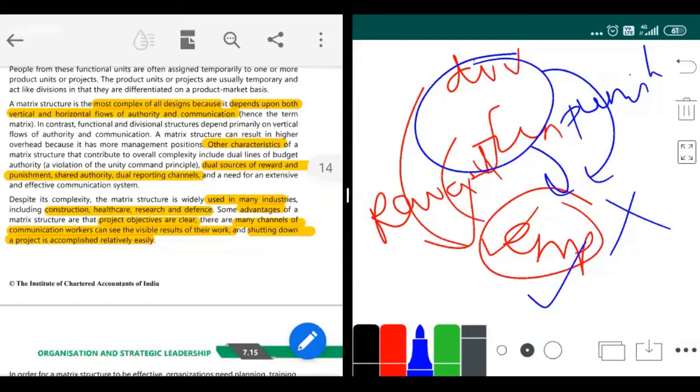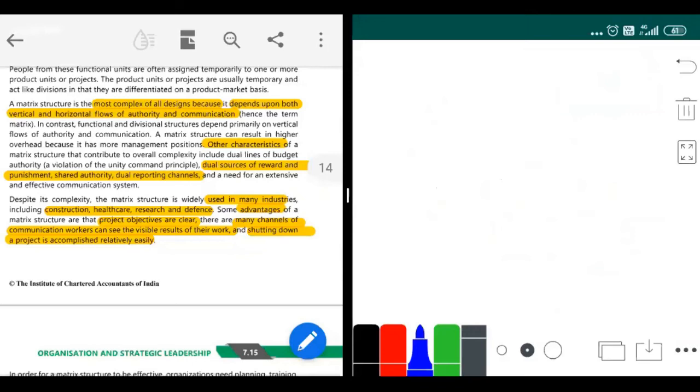Many channels of communication, okay, there must be a comma after communication, they have missed it there. So you have many channels of communication. Workers can see the visible result of their work, because both will appreciate or both will give punishment. So you know the visible results of your work. Shutting down a project is accomplished relatively easily. For this line, I have to actually give you the example of construction work, then only you'll be able to understand why this line is written here.